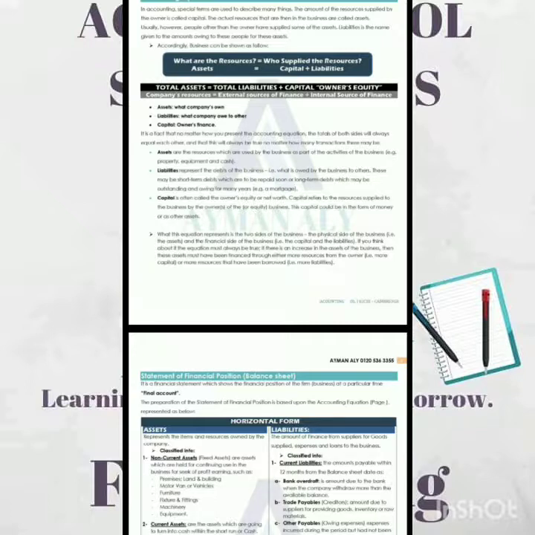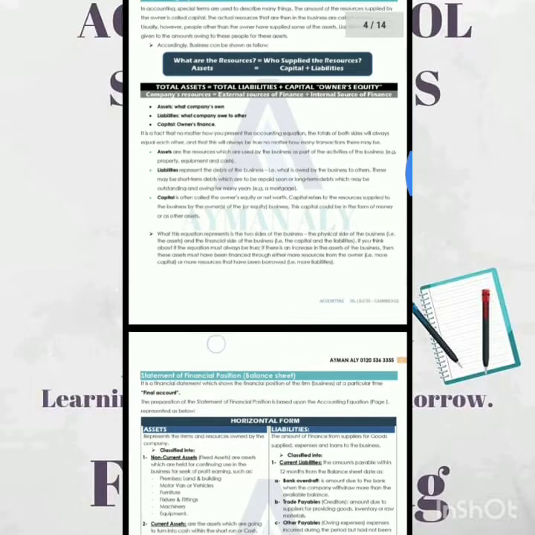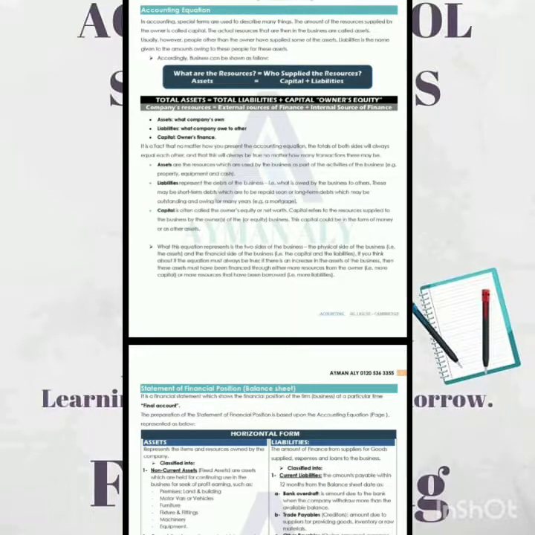How much did they invest in the company, and is the company in a profit status or in a loss status? Assets are the resources used by the business as part of its activities, for example property, equipment, and cash. Anything you could consider you own, such as cash.